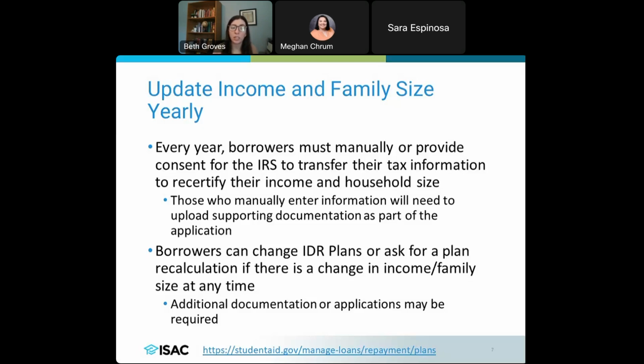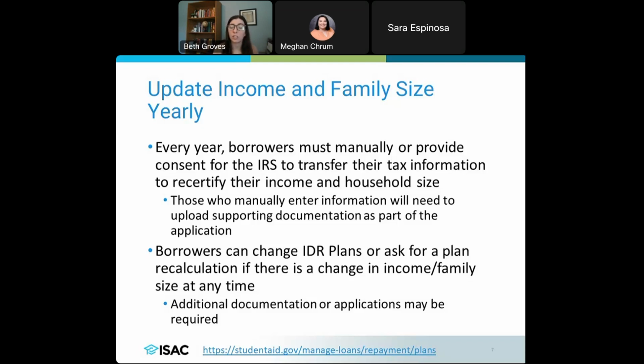Now, recertification was something that during the payment pause did get pushed out by quite a bit. And so it might not be something that you've had to do for a while if you've been on an income-driven repayment plan. It may not be something that you have to do right away. That may get pushed out by, say, a year for you, that you will not have to recertify. But that is something that you can look at in your studentaid.gov account if you're on an IDR plan to see when you would need to recertify that information, and you can do that on studentaid.gov. So the nice thing too with IDR plans is that you can do this at any time.